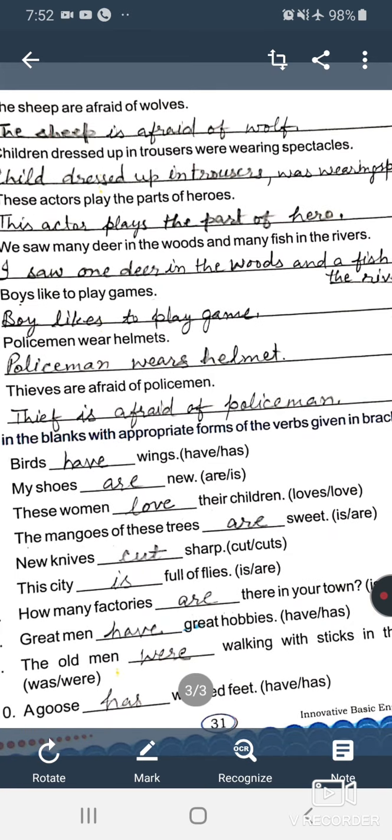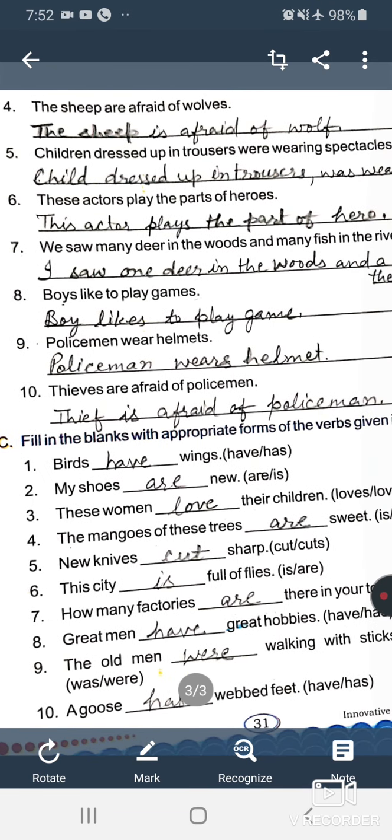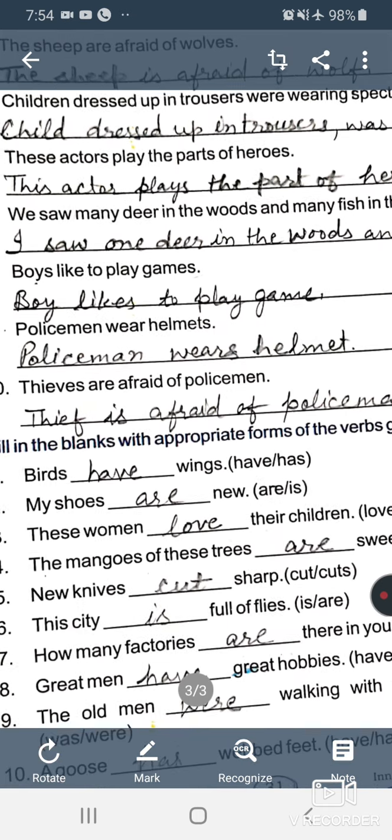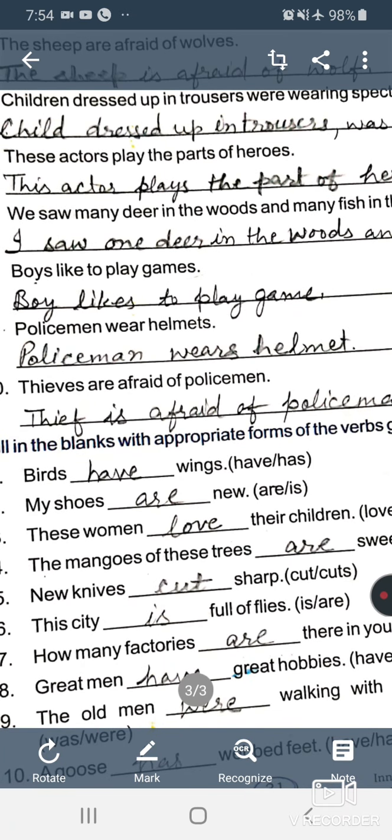Here comes C exercise. You are to fill in the blanks with appropriate forms of the verbs given. Here comes the first sentence: birds dash wings. There are two words in the brackets, have or has. Because birds are plural, you are to write here have. Next, my dash new. There are two words in the brackets, are and is. In simple present tense, is is used with singular and are is used with plural, as you can recall them.